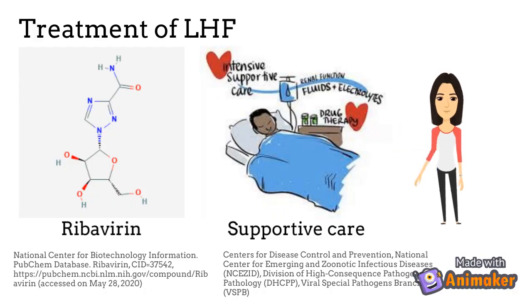Ribavirin, a broad-spectrum nucleoside analog, has been successfully used to treat Lassa fever patients. This antiviral drug is most effective if given early in the course of the disease. Also important for recovery is supportive care that ensures adequate fluid and electrolyte balance, oxygenation and blood pressure, and treatment of concurrent infections.